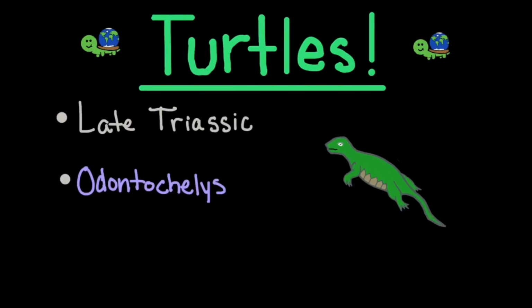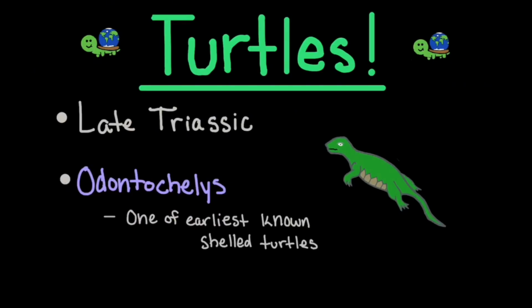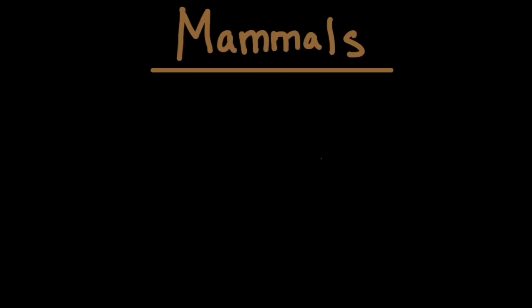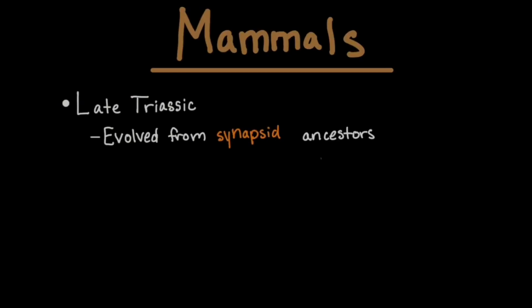Odontochelys is one of the earliest known shelled turtles. It only had a plastron, which was the lower part of the shell. The earliest true mammals appeared in the late Triassic and evolved from synapsid ancestors.